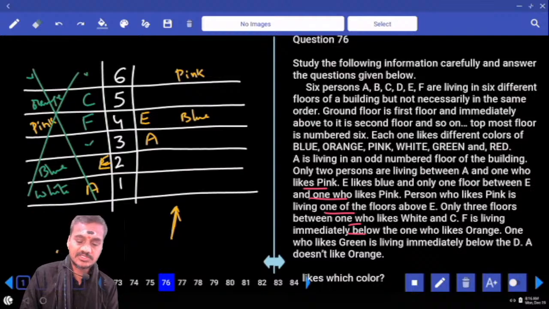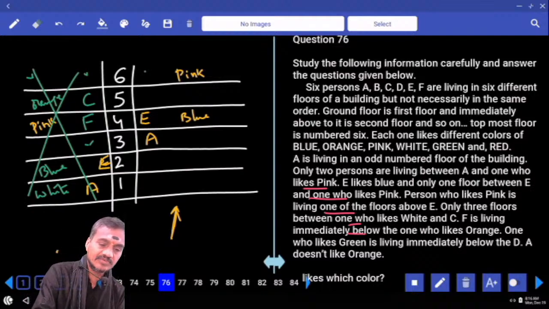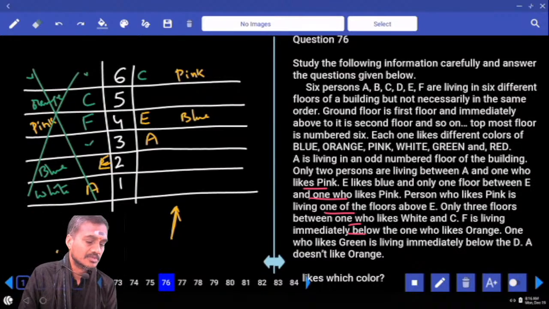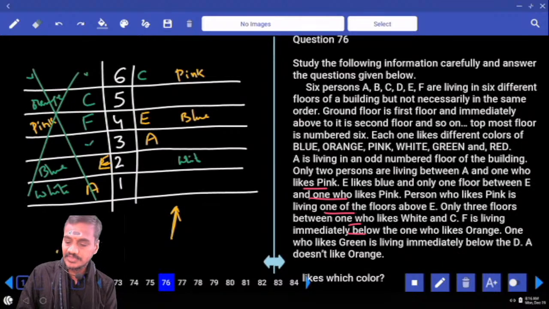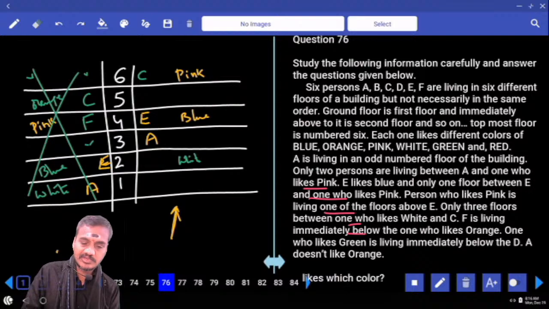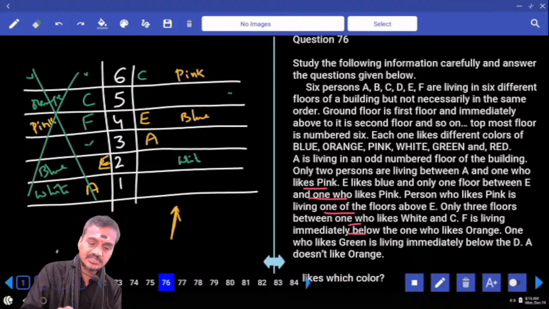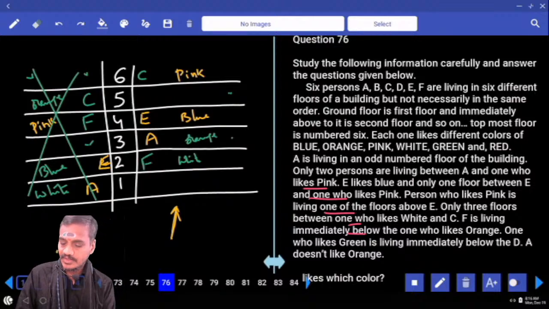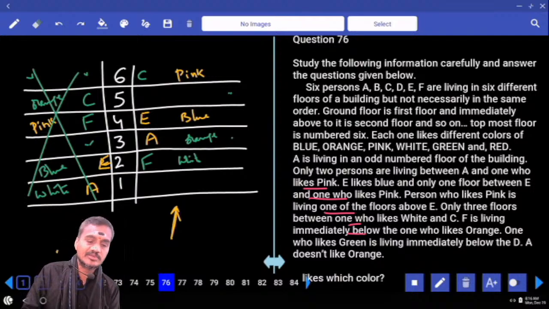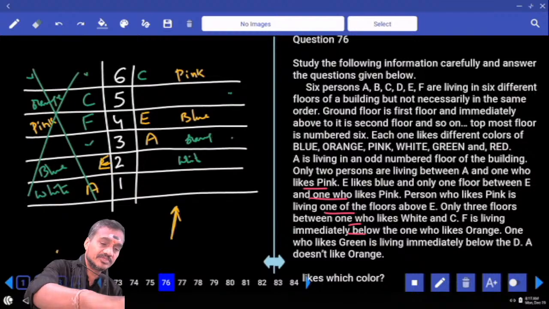Then coming back to the next one. Now, can we have C at this place or not? No. Now only 3 persons between C and white: 1, 2, 3, white will be here. C and white, there is a possibility. And F is living immediately below the one who likes orange. Orange cannot be here. Orange is here, and if orange is here, F is immediately below this orange, and the one who likes green is living immediately below D, which is not possible. Hence, C cannot be on the 6th floor.